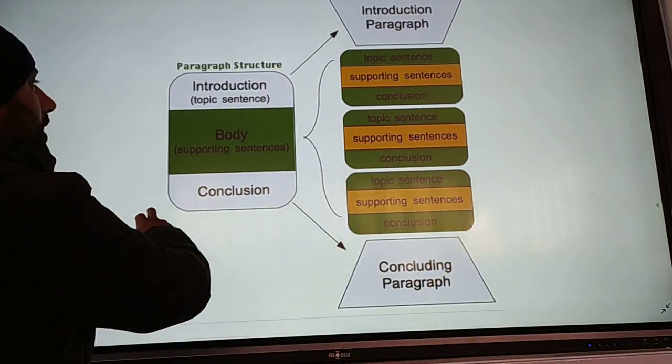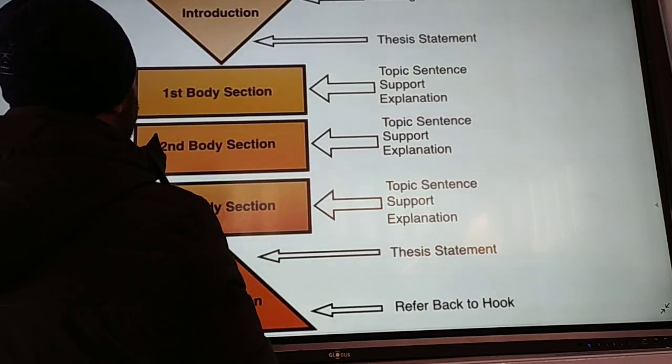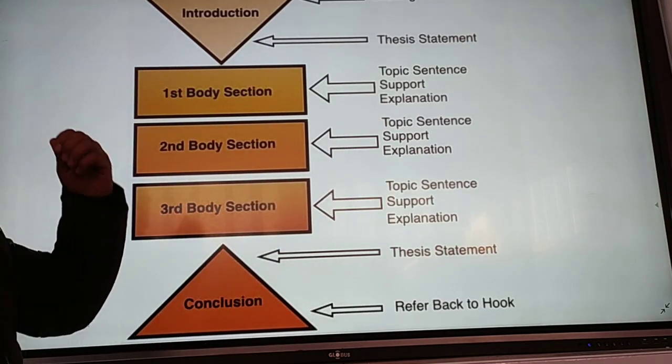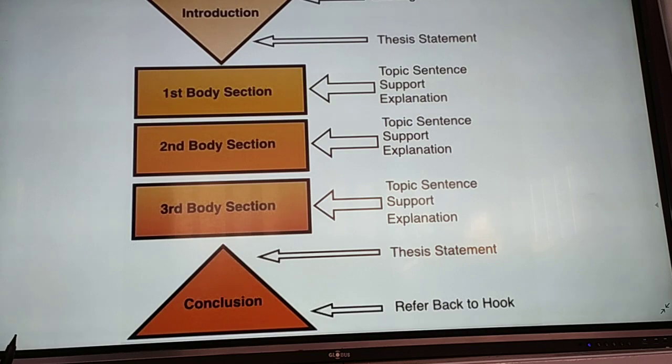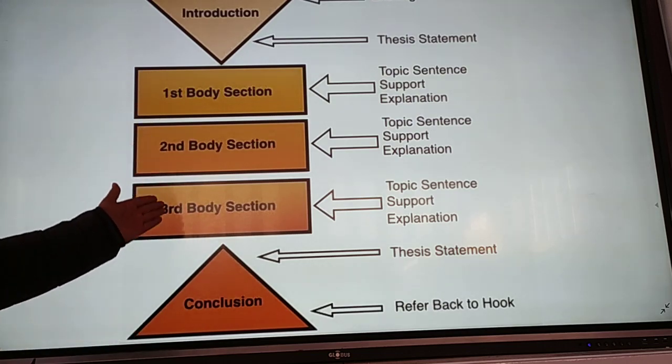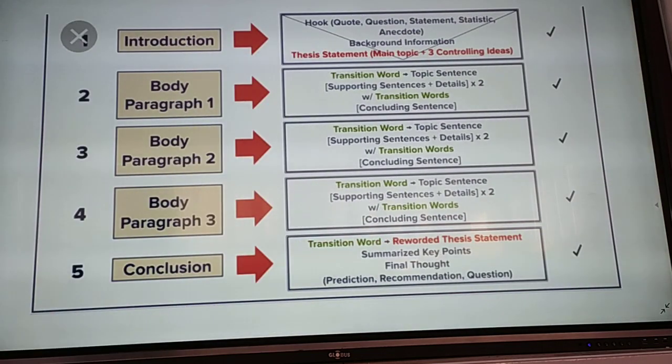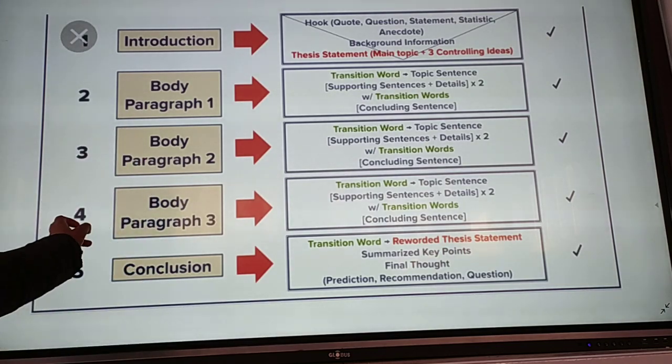This is the structure of a paragraph. That is, I already told you the introduction, then the body, then you can write so many sentences, then the conclusion. Once again, this is about the thesis.